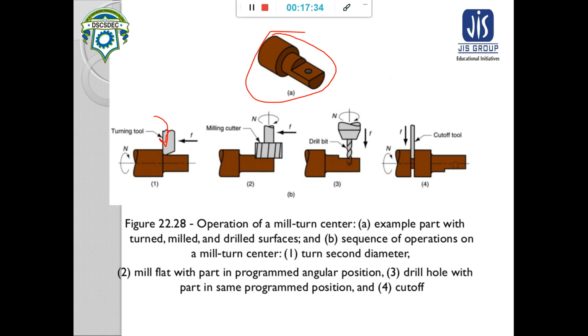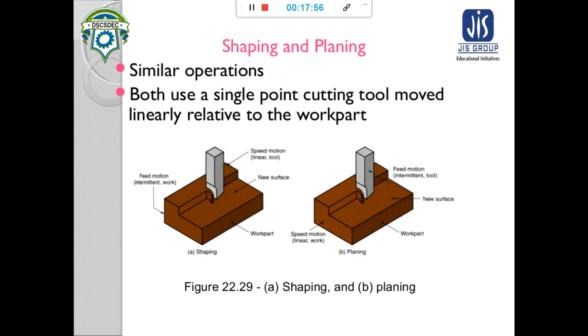Then drilling is done, and after that a cut-off tool is used to cut off this part. So the whole part can be made in one center, that is your mill turn center, and this can be done by computer programming. So this is the operation of the turning center.